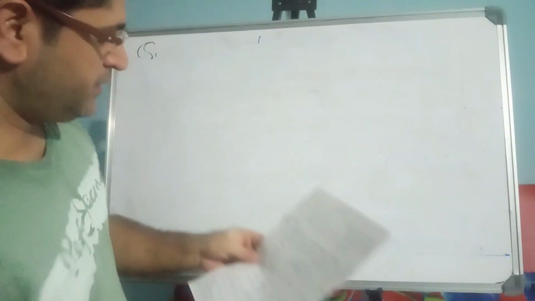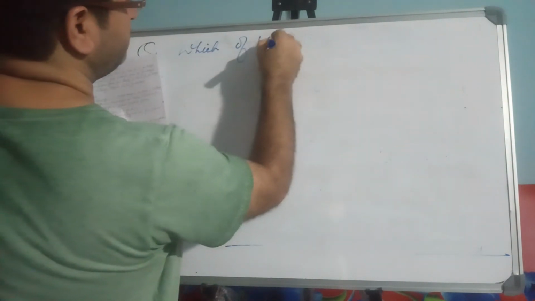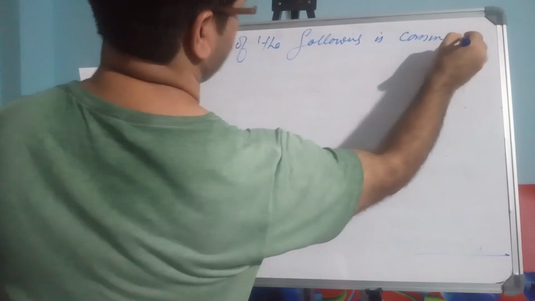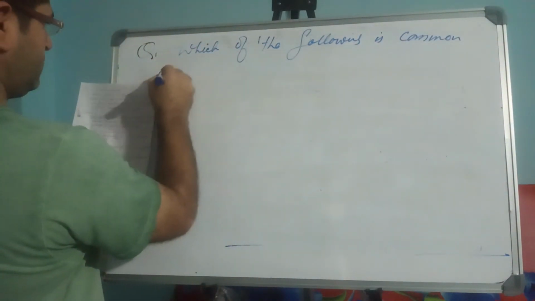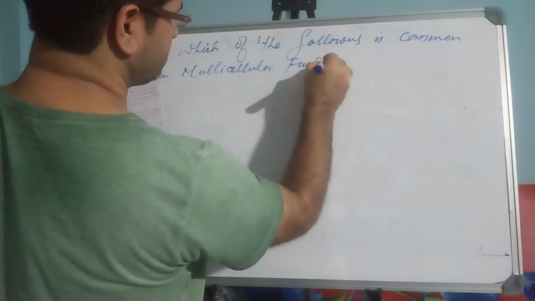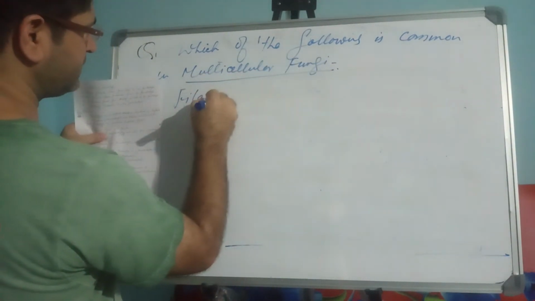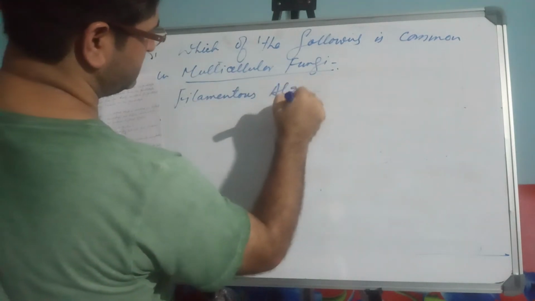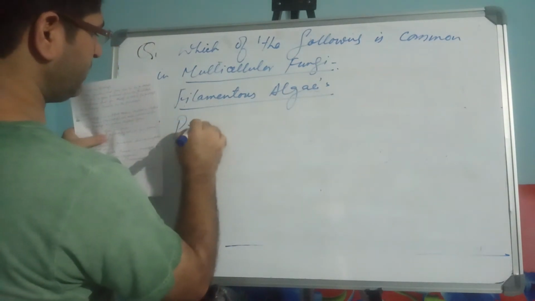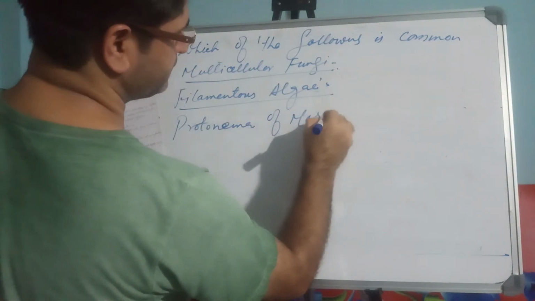Next question is, which of the following is common in multicellular fungi, filamentous algae, and protonema of mosses?